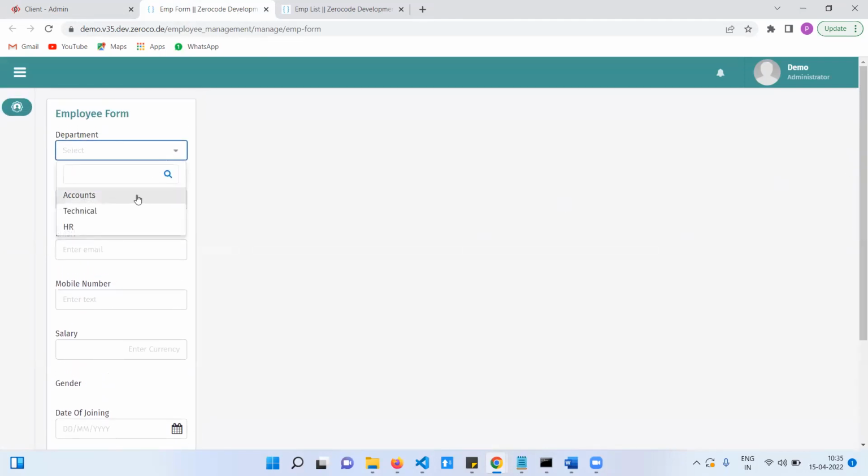Okay. Now I'm going to add this one data. Let's say accounts department. I am entering Mohan. So see, I'm entering Mohan's data. Email. We will add the validation later. Mobile number. Something. Gender radio.